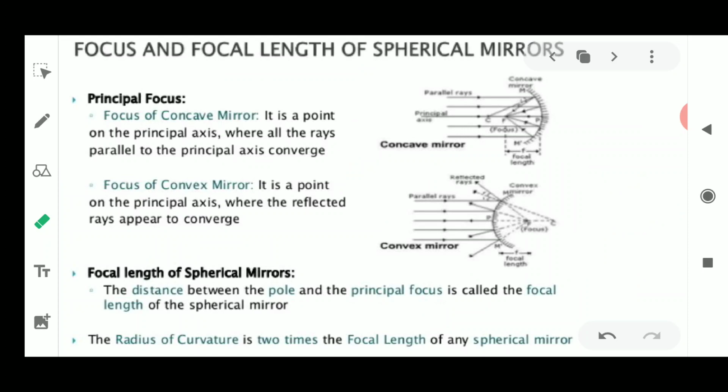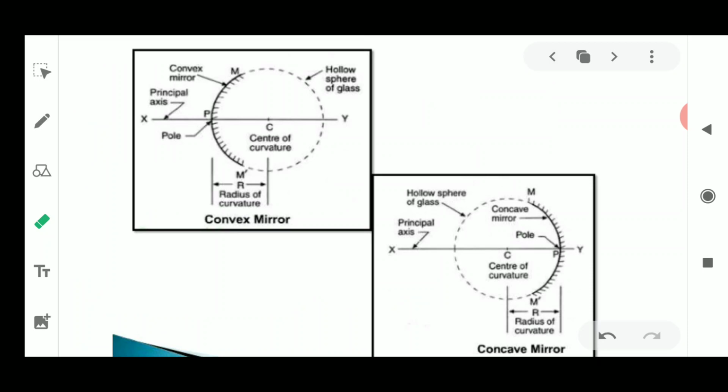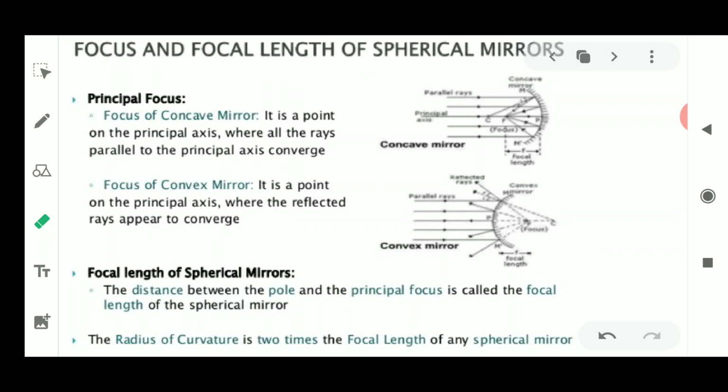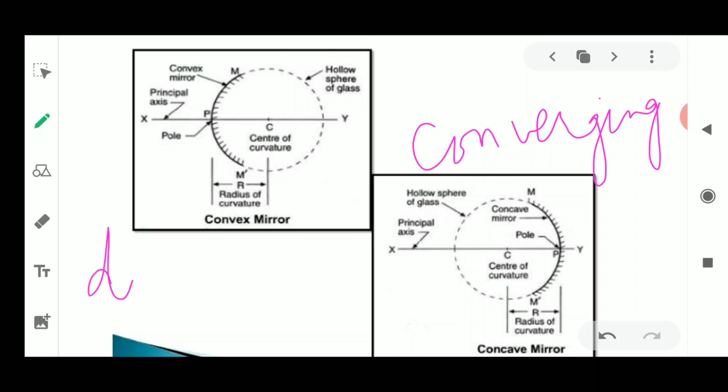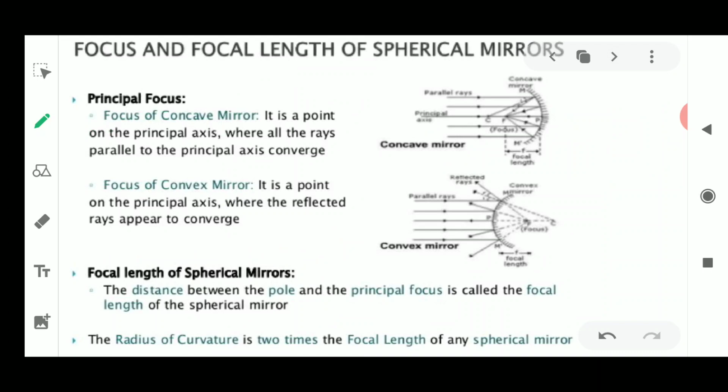Before telling you about this principal focus, I must tell you that the convex mirror and the concave mirror also have other names. The concave mirror is also known as the converging mirror. Now why converging mirror? And the convex mirror is also known as the diverging mirror. I will tell you why the convex mirror is known as the diverging mirror, and why the concave mirror is known as the converging mirror.